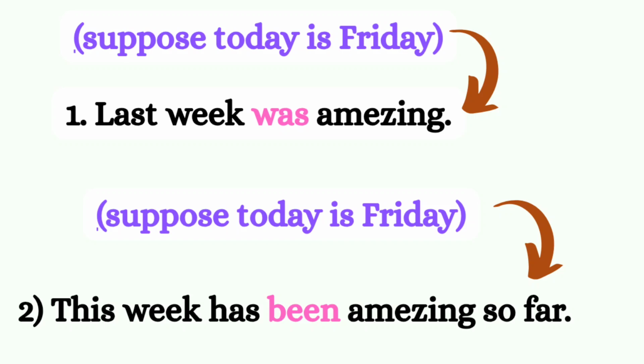So last week is the time marker which we use in past simple tense. This week is the time marker. This week, this month, this year, these time markers we use in present perfect tense. I hope this is clear.